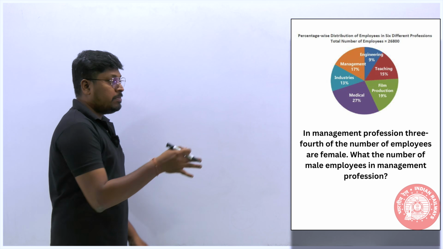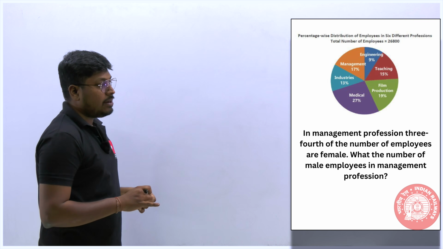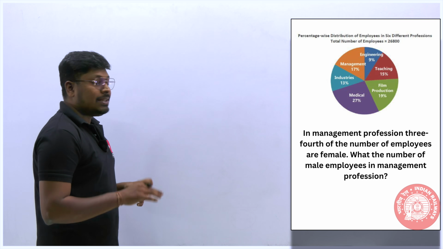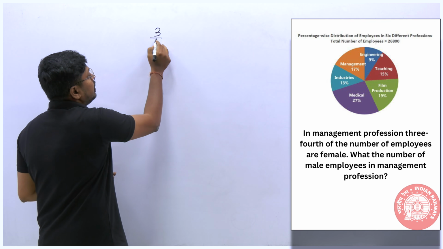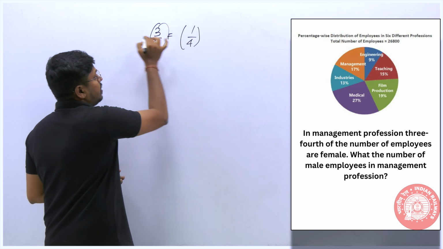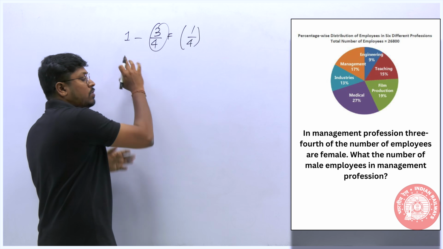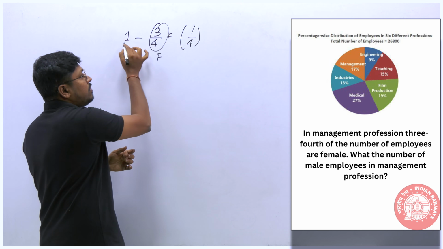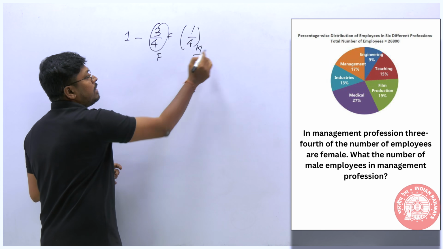In the management profession, 3/4 of the employees are female. Then what is the number of male employees in the management profession? So 3/4 of the employees are female. Always remember that if 3/4 of employees are female, then the remaining will be 1 by 4th, right? Because we always consider 1 as the total number of employees. Out of 1, if 3 by 4th is female, then when you subtract 1 minus 3 by 4, the remaining will be 1 by 4. So 1 by 4 will be the total males.